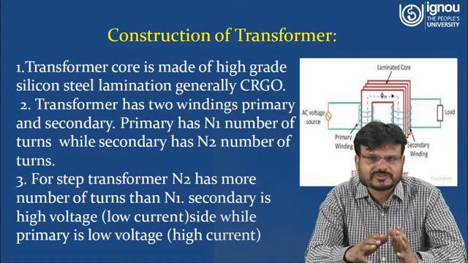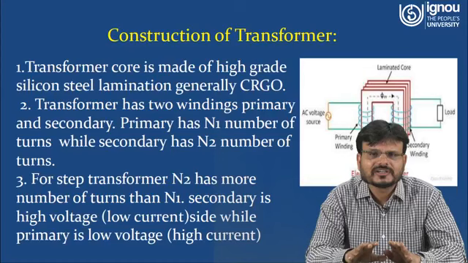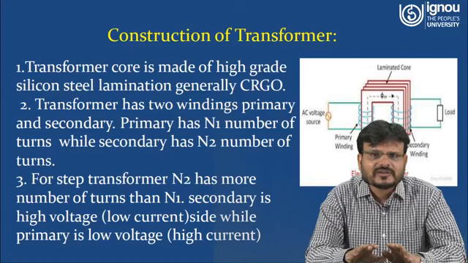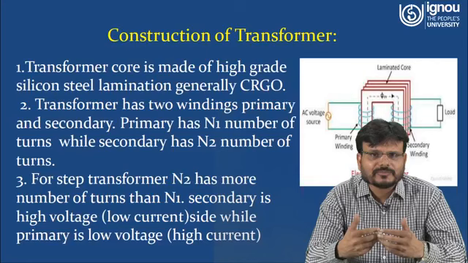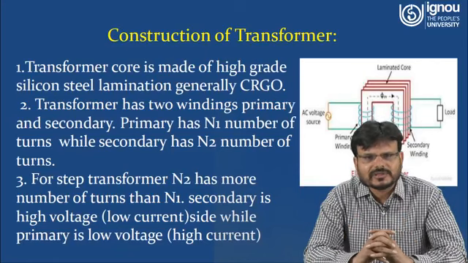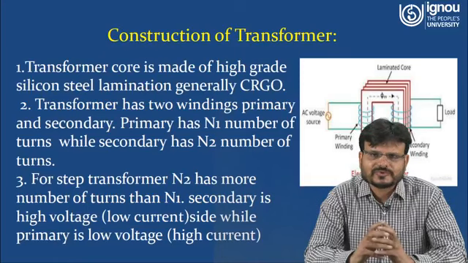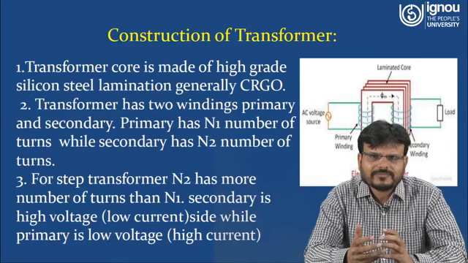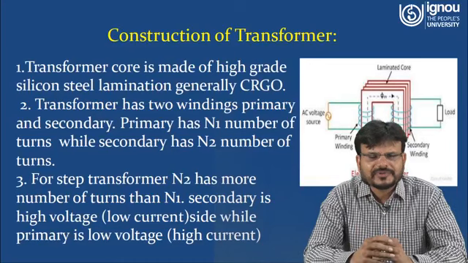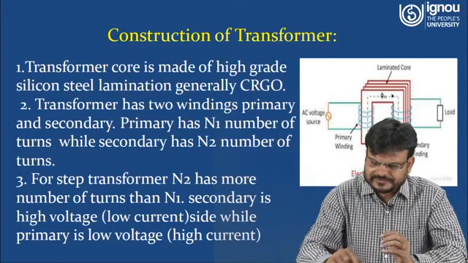So step up and step down transformer is classified on the basis of whether you are stepping up the voltage or stepping down the voltage. For a step up transformer, N2 has more number of turns than N1. Secondary is high voltage. Of course, it is high voltage, that means it will have low current, while primary is low voltage, so it means it will have high current.